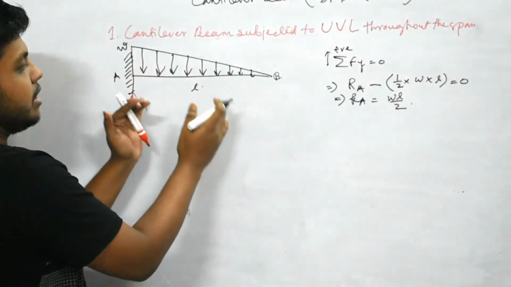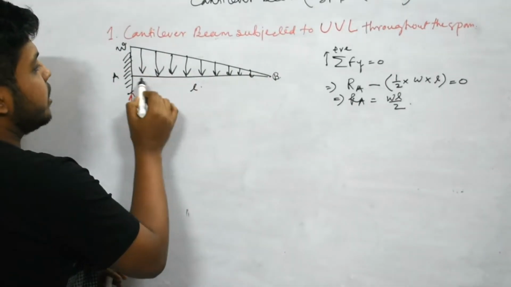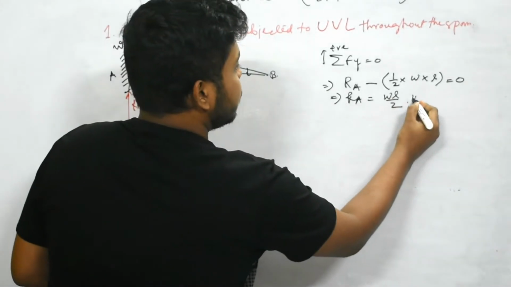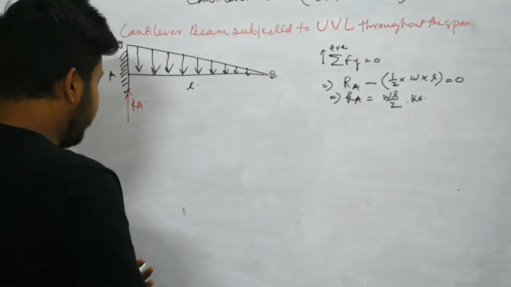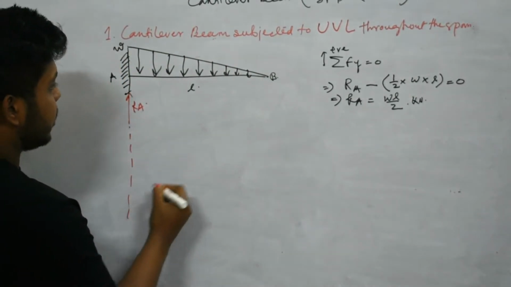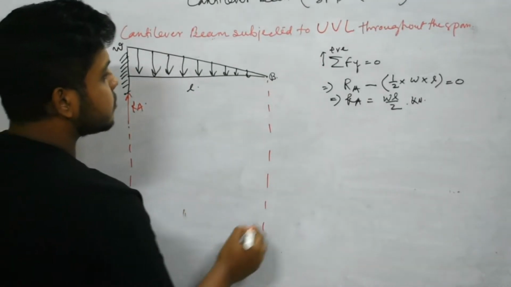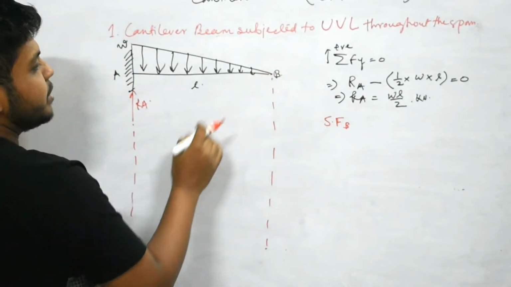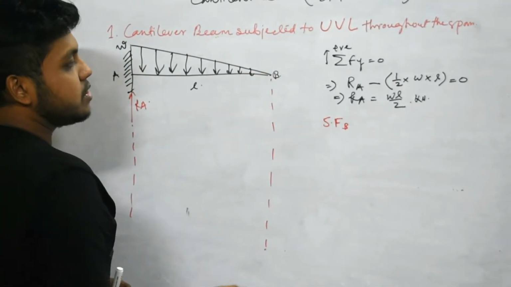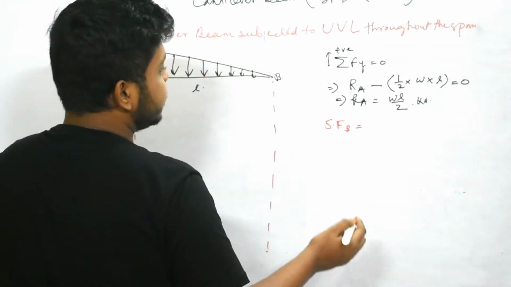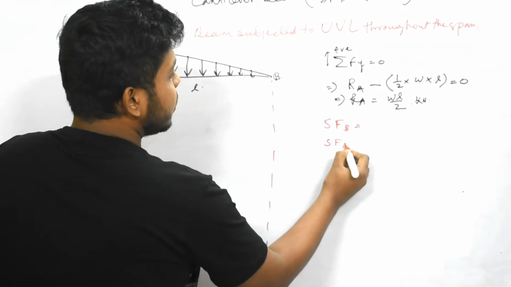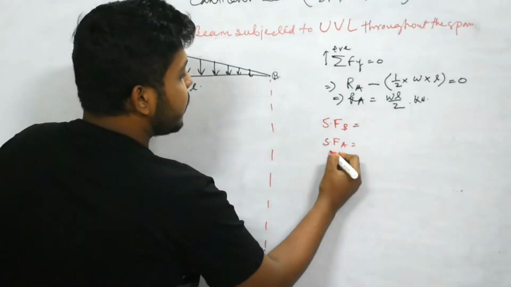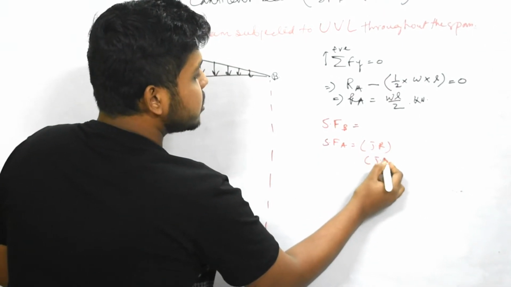So for UVL, to find the total load we have to find this enclosed area. Area means half into this W into this L, so WL by 2 kilonewton. Now we have to find out the shear force, so we can draw this dotted line. Now SF at B: first check whether B is subjected to any point load or not. Here there is no point load, so we have only one value of shear force here. And SF at A: check whether any point load is there. Yes, RA is there. That means SF at A will have a just right value and a just left value.